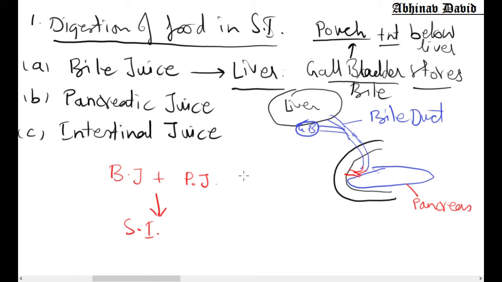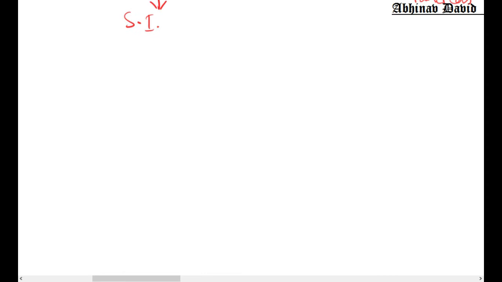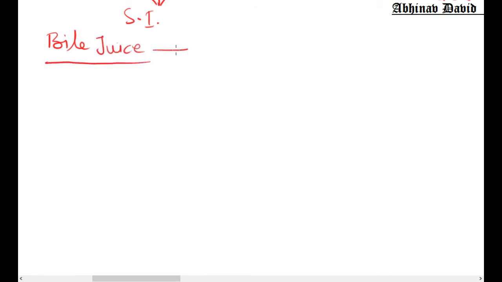Okay, now let us talk about the functions of the bile juice. What are the functions of the bile juice and what does the bile juice contain? So bile juice contains mainly two components: bile salts and bile pigments.